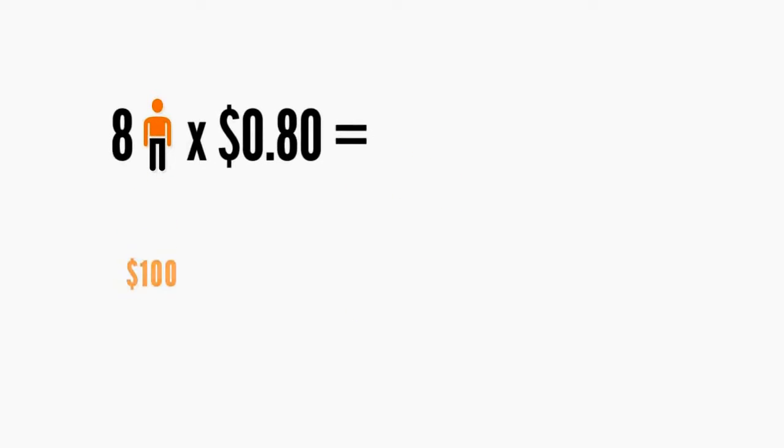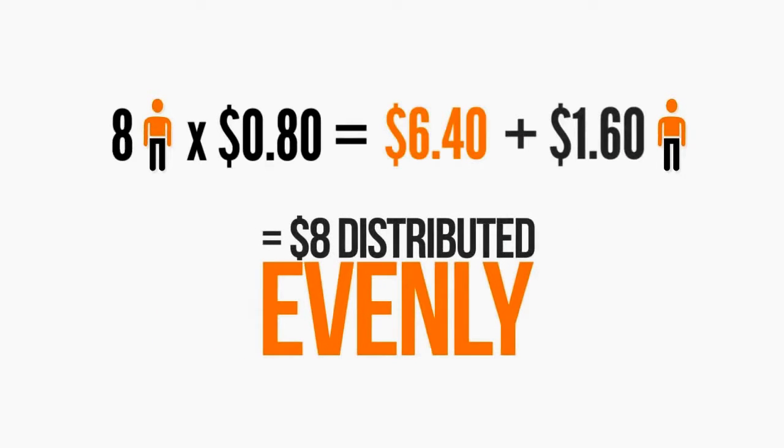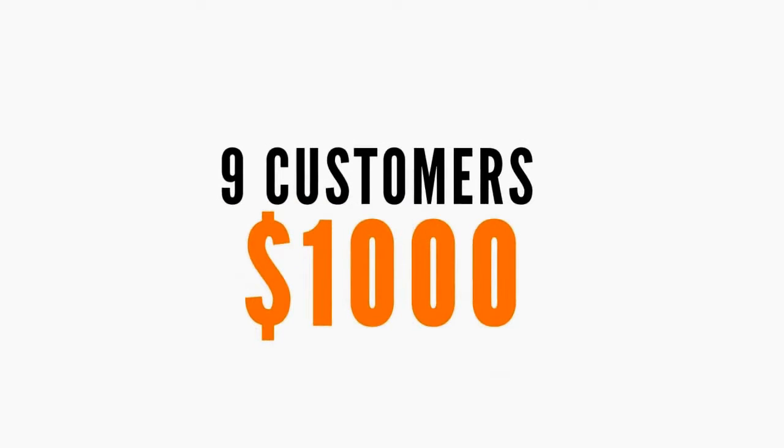So now it's safe to assume that the 8 people that issued $100 loans each receive 80 cents, bringing the total to $6.40. Add to that the $1.60 from the person who loaned $200, and you have $8 distributed evenly across the pool of loaners. So in this example, BitConnect makes money, the users make money, and everyone is happy. So now we've done the breakdown with 9 customers pooling $1,000.